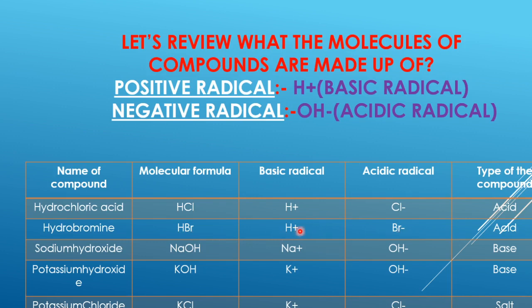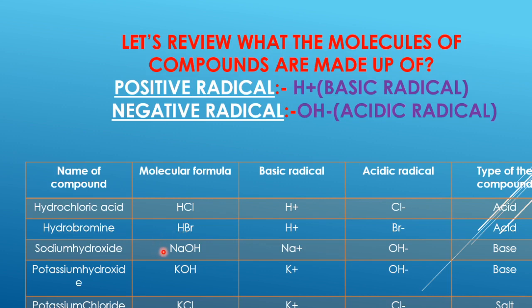So we had learned just now that the substance or the compound containing H+ radical is termed an what? It has been termed an acid. So HBr, that is hydrogen bromide, is what? It's an acid since it contains what? It contains H+ positive basic radicals.